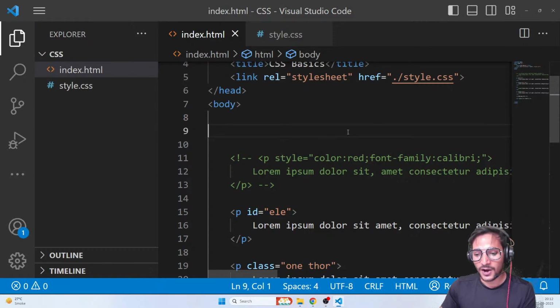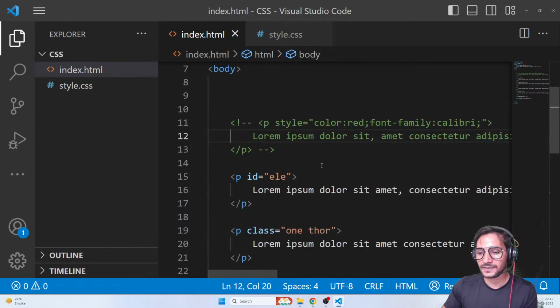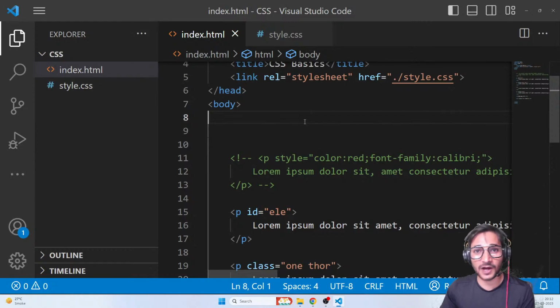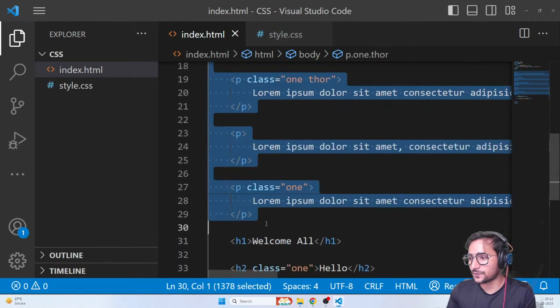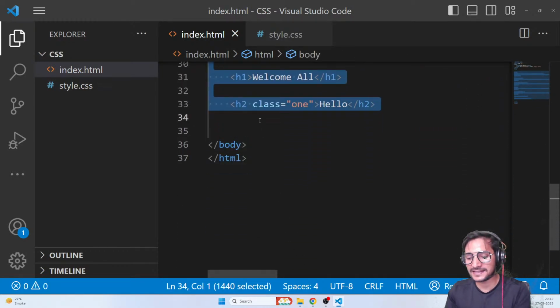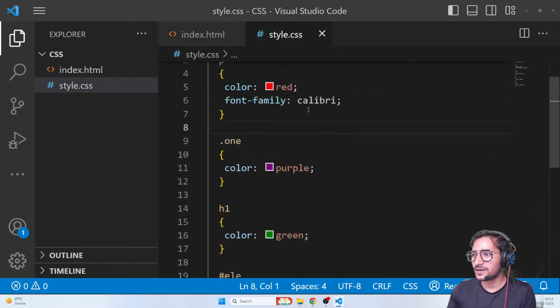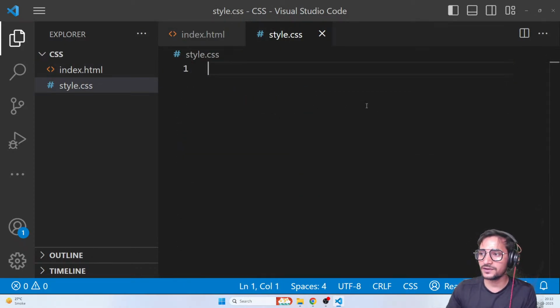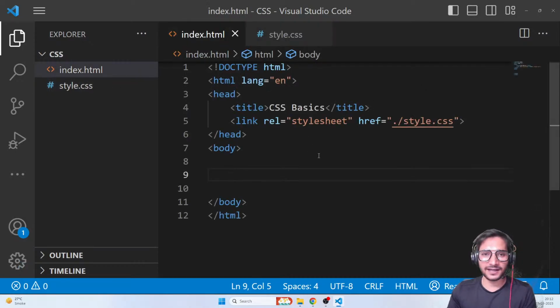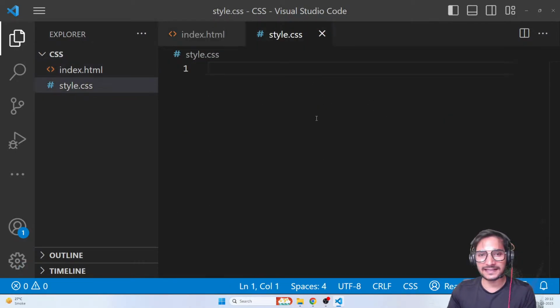Please do that. Okay, now guys, let's move ahead and let's talk about the amazing things, the CSS properties. Okay, so let me simply go here and remove all of this from here, because now I no longer need these basic p tags and h2 tags. I only used them to learn basic CSS. Now we'll use amazing tags like sections, divs, and all that stuff. Okay, so I'm also going to be removing all of this from here. So now I have a blank HTML page, a blank CSS page.